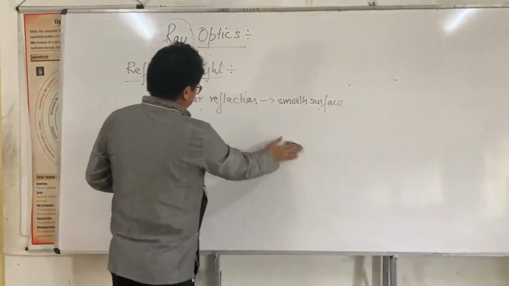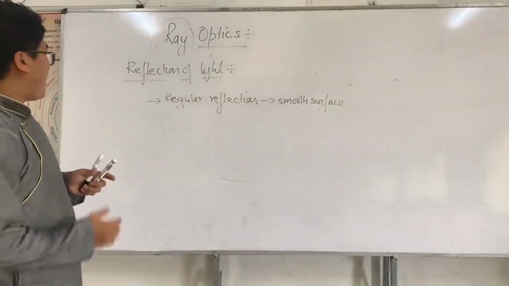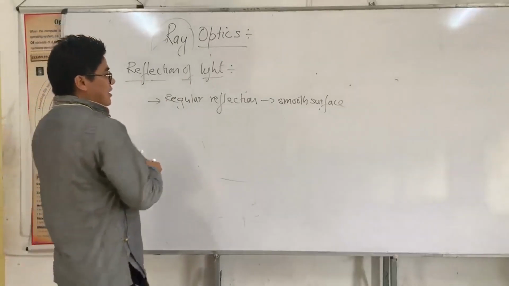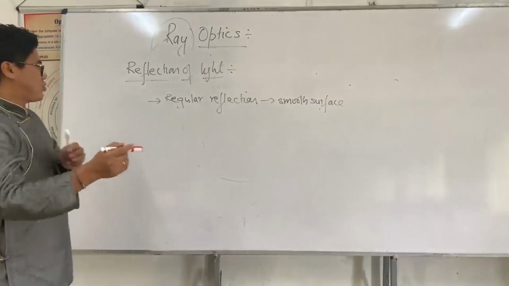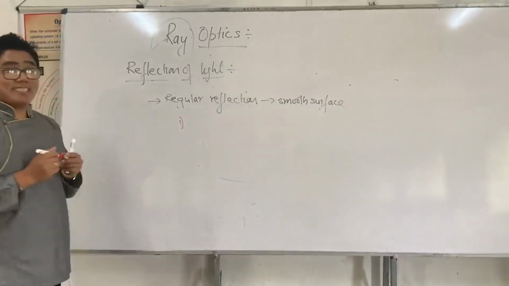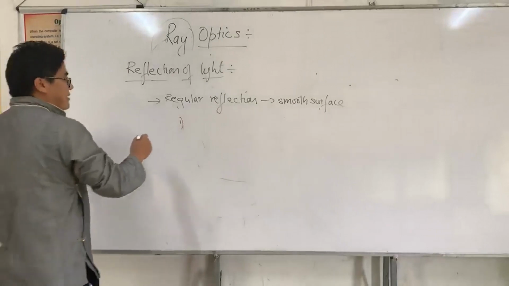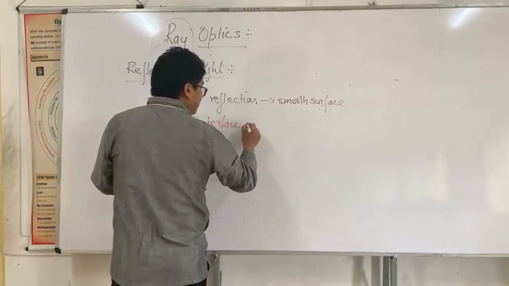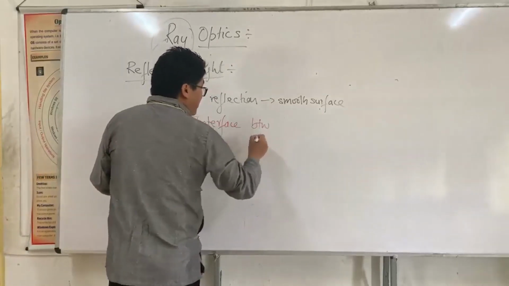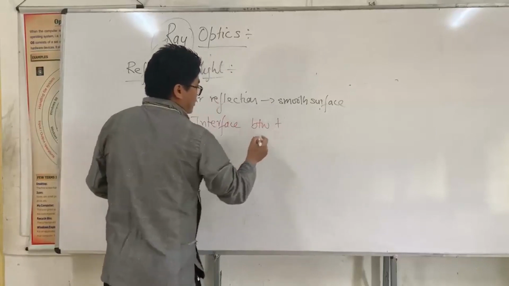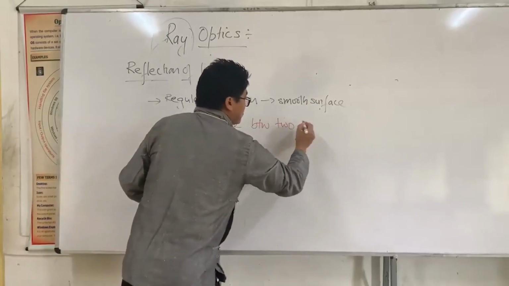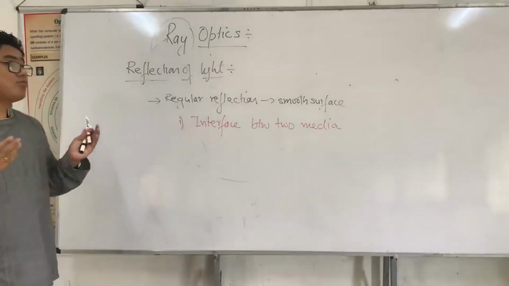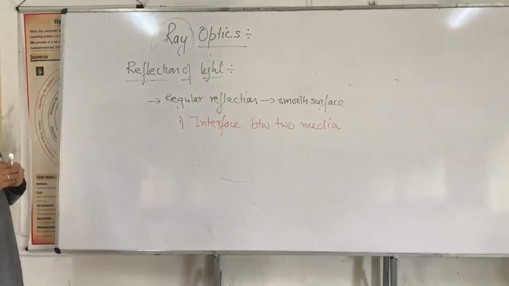Now, regular reflections. So now I would like to ask you, where does regular reflection take place? Yes, the answer is smooth surface. So normally we consider two such surfaces. One is the interface surface between two media. Regular reflection takes place there.